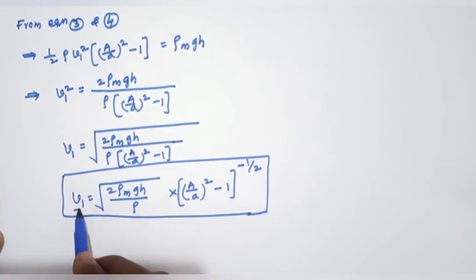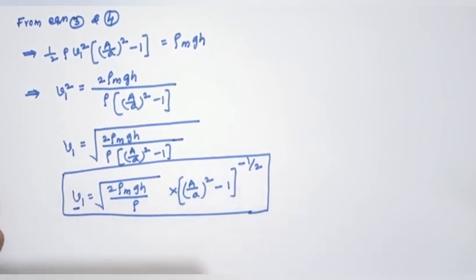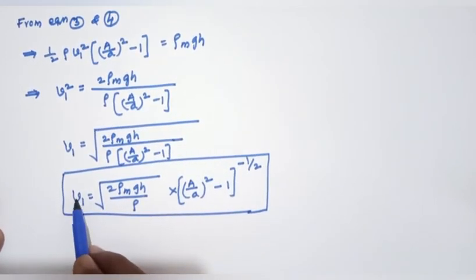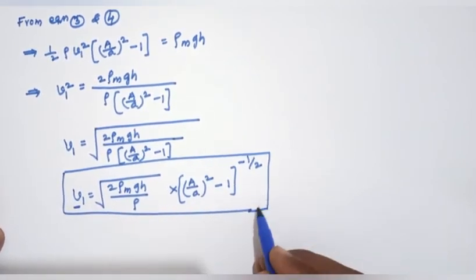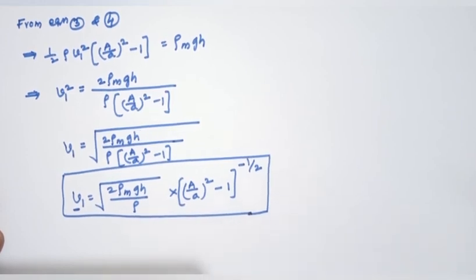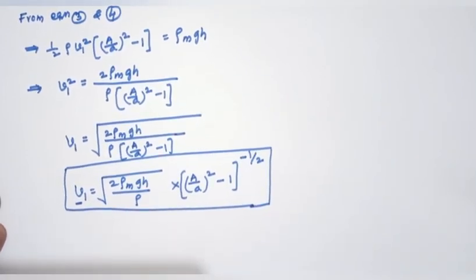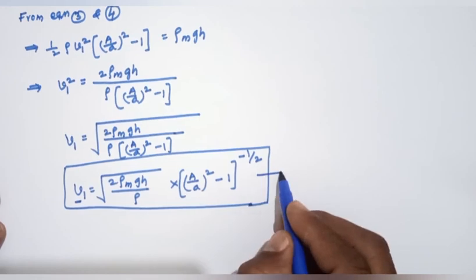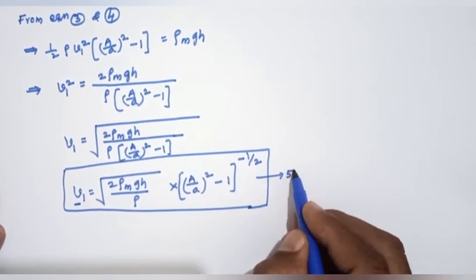So we can find the speed of that particular fluid using this equation, equation number 5. This is about the Venturi meter.